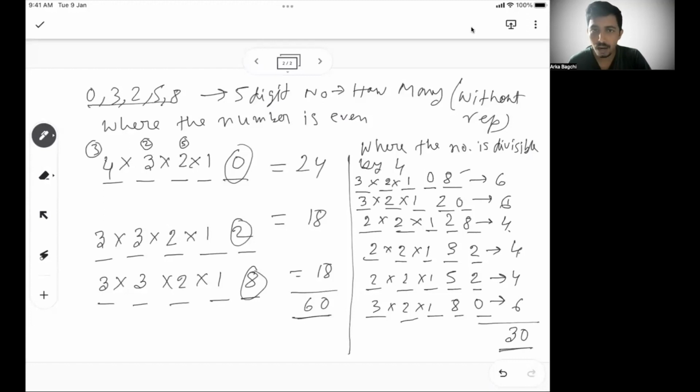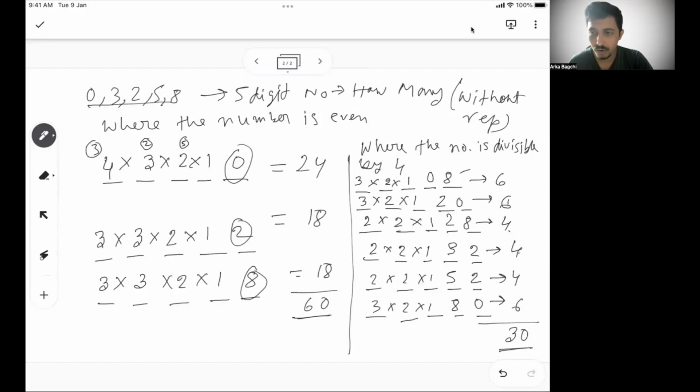So you understand how to do when the numbers are even versus how to do when the numbers are divisible by 4. So again, absolutely basic logic, step by step, we should be able to solve it. So what we did, we have identified what should be the last 2 digits because that's the criteria of a number divisible by 4. Last 2 digits should be divisible by 4.